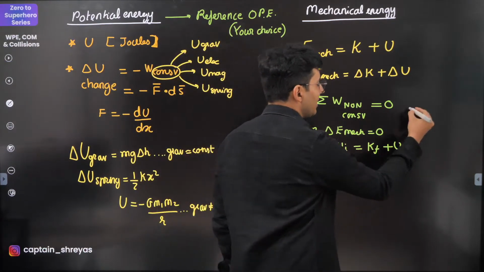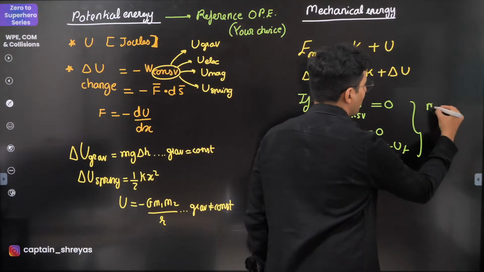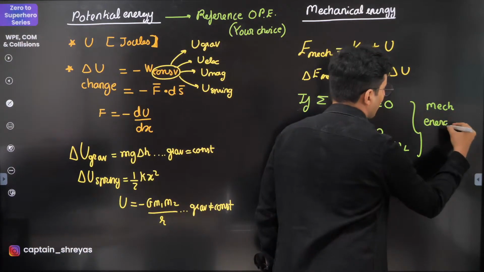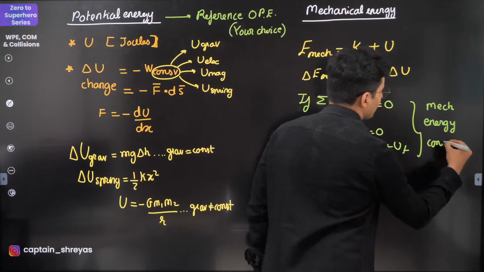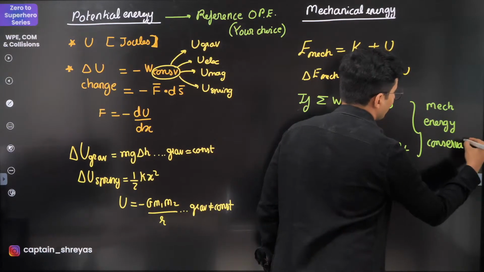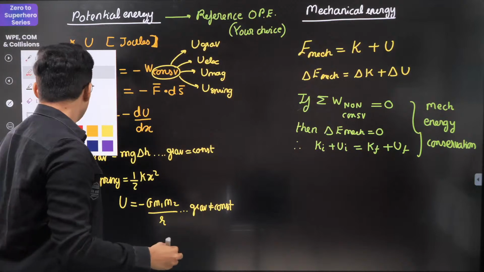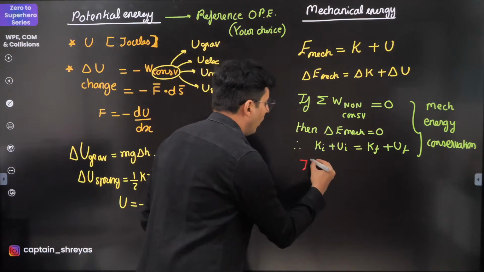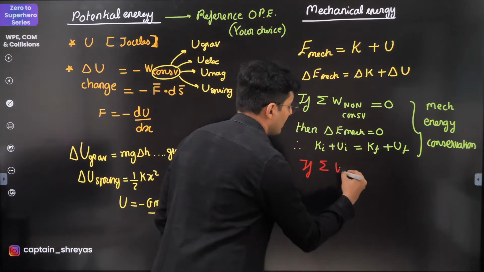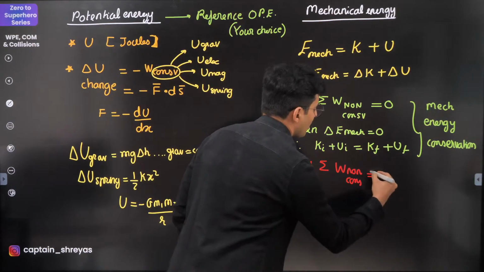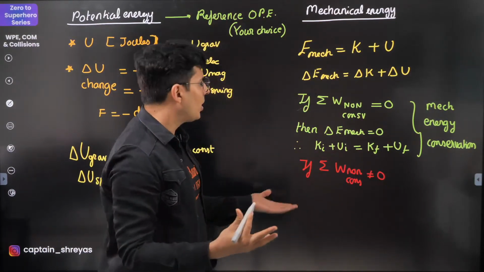This principle is called the mechanical energy conservation principle. Very, very important. And what if the net work done by friction-like forces is, let's say, not zero? No problem.